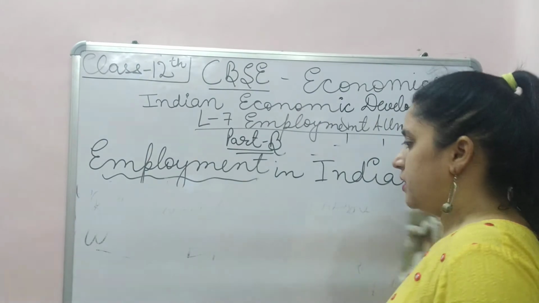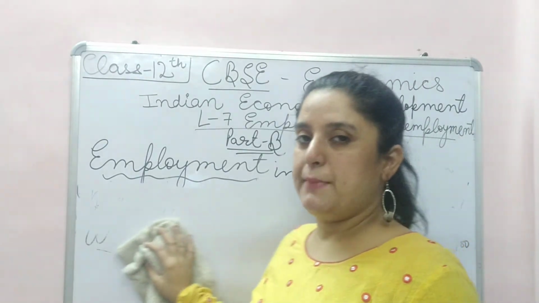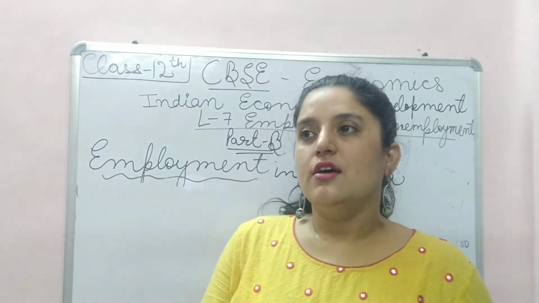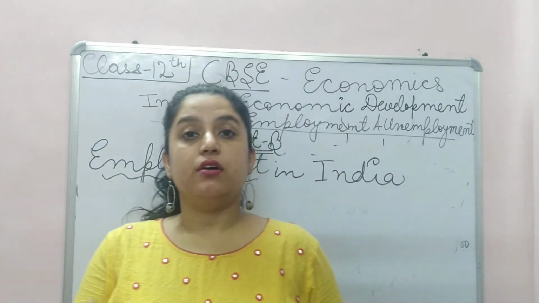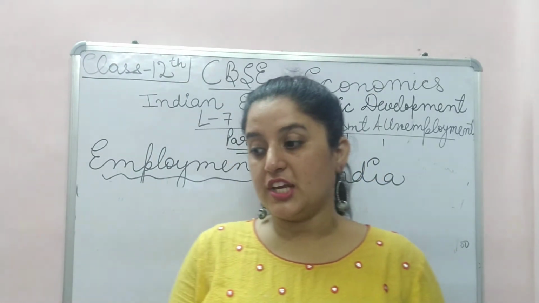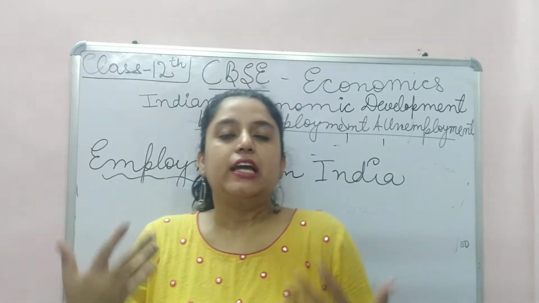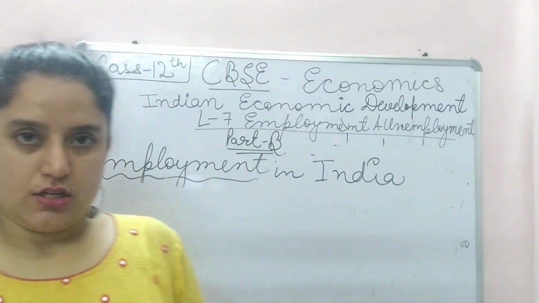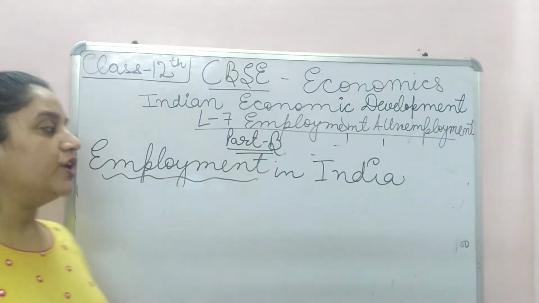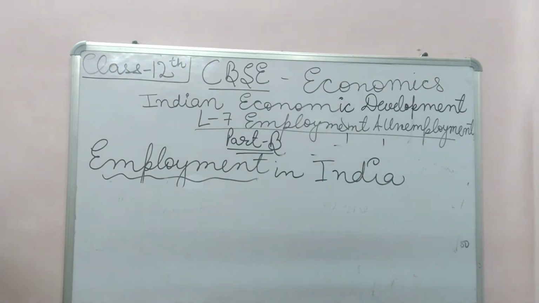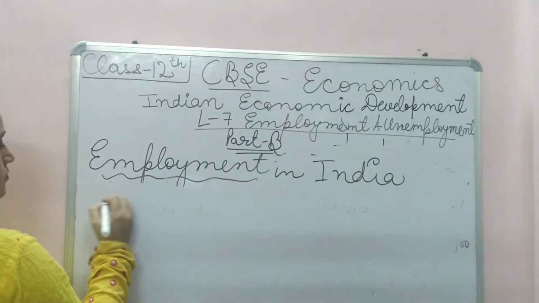Primary sector. Primary, very basic sector. Initially, when civilization started, there came an employment, an activity which was agriculture. Primary sector is where we produce raw material.